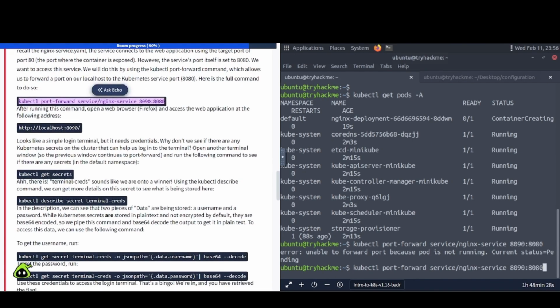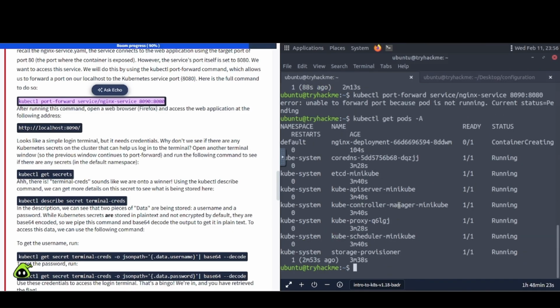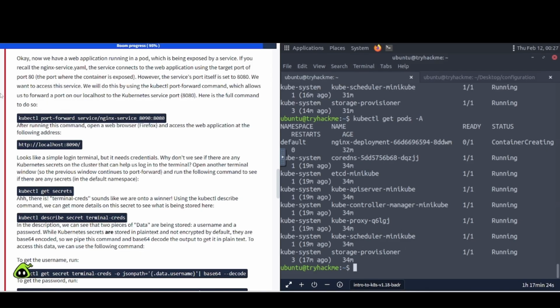All right. Well, I wish it would mention in this task that it takes a while for this to fire up or something. So let's give it a few more minutes and see if this actually starts running. It still says container creating. Okay. Unfortunately, this is not working.